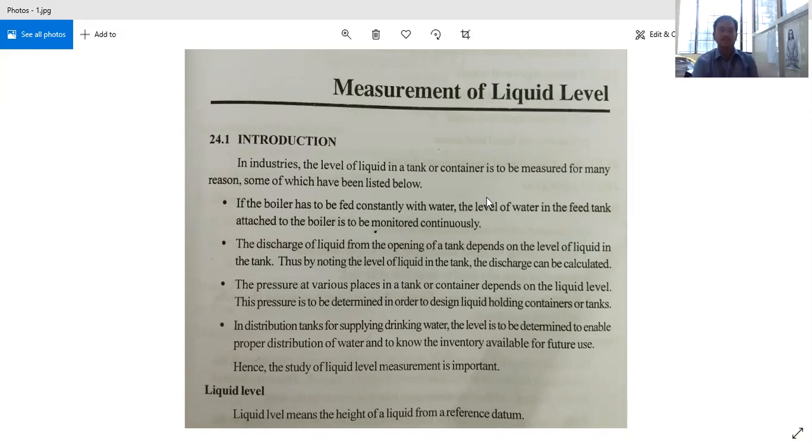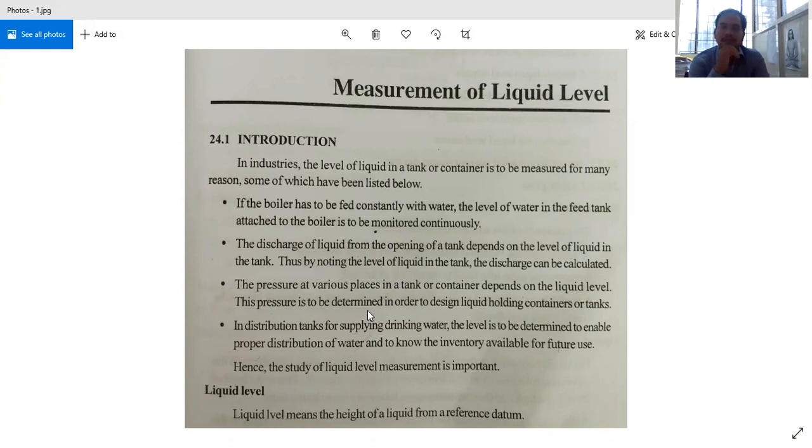Next, the pressure at various places in a tank or container depends on liquid level. So the pressure is to be determined in order to design liquid holding containers or tanks.